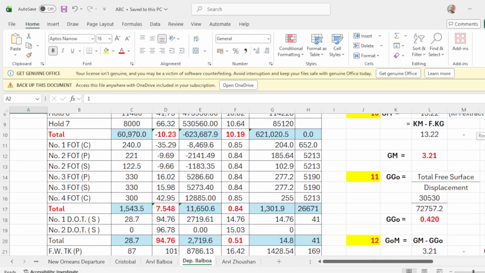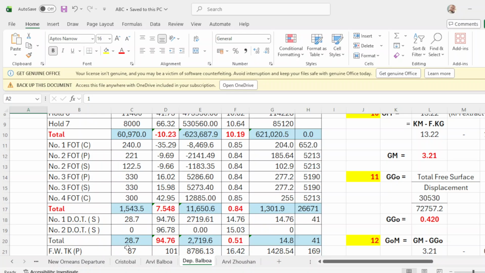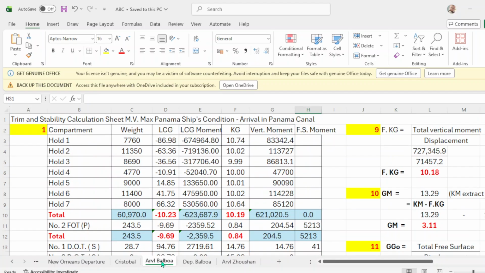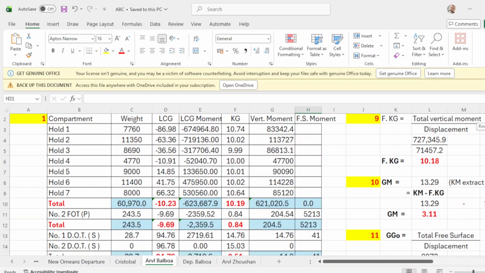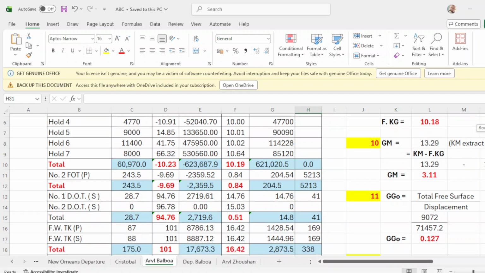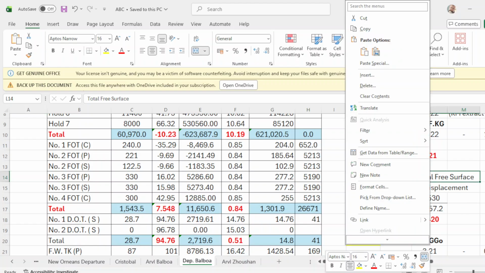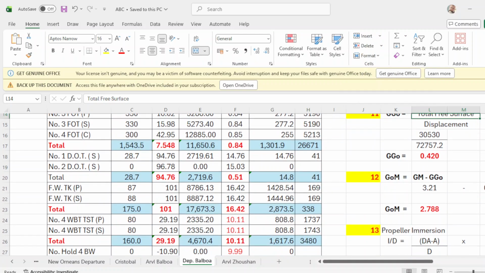Now the diesel oil total is 28.7, and upon arrival Balboa, diesel oil is the same. We are not receiving diesel oil. And fresh water upon arrival Balboa is 175, and upon departure Balboa is 160.